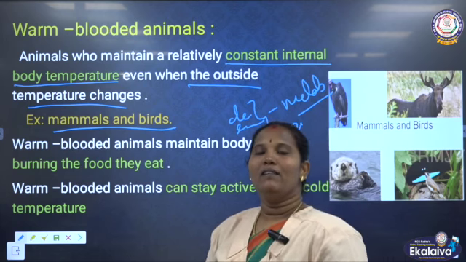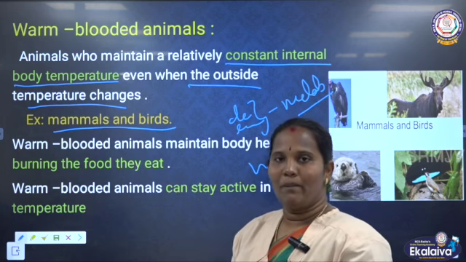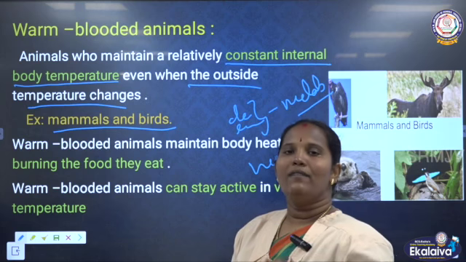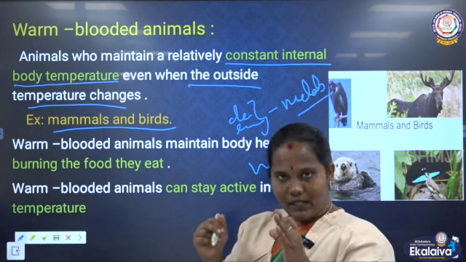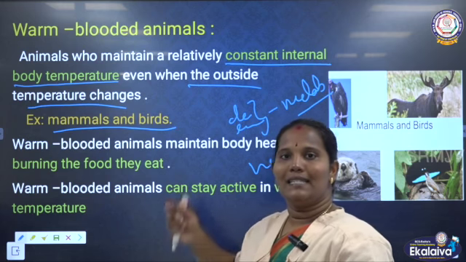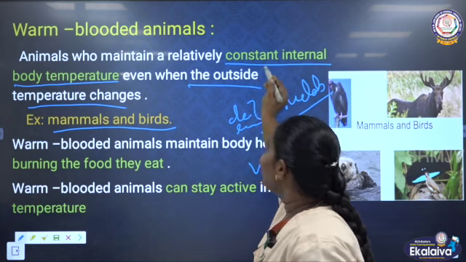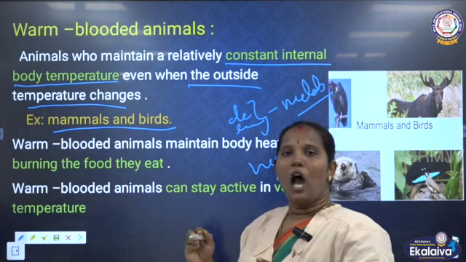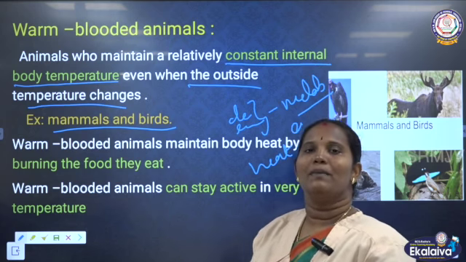How does this heat energy happen? We are having food. The food breaks down into small particles with the help of oxygen. After that, energy is released. Energy means some nutrition we can get. During this process, some heat will be produced. So this is the reason these animals get a constant internal body temperature. Are you clear? During the metabolism process they are getting some heat from the breaking down of their food. That's why they are getting the normal body temperature.